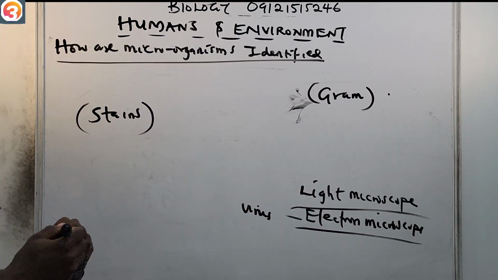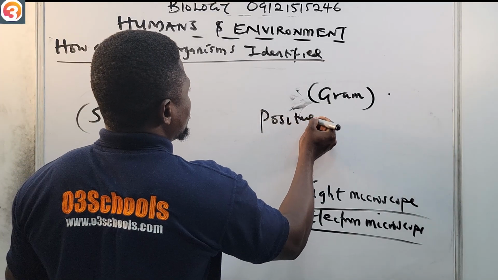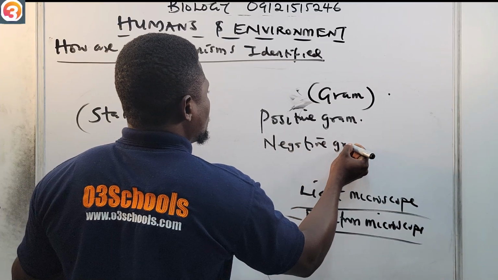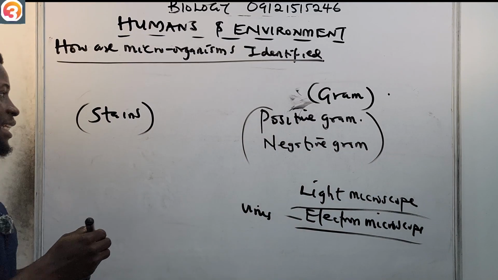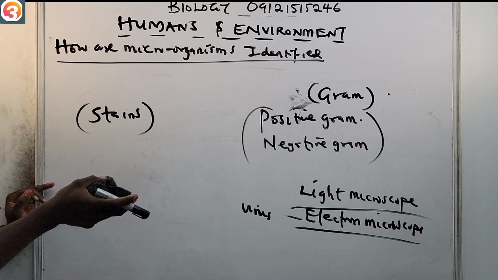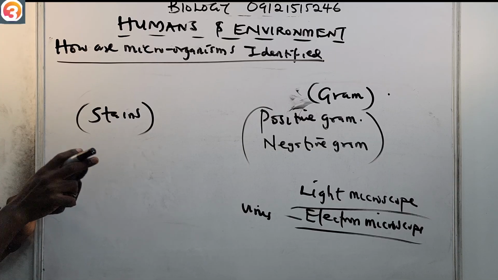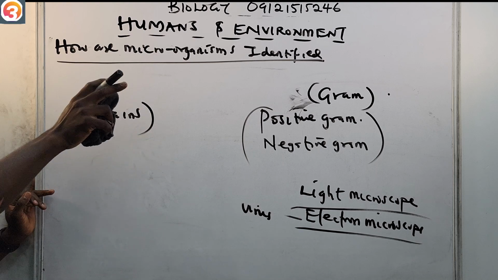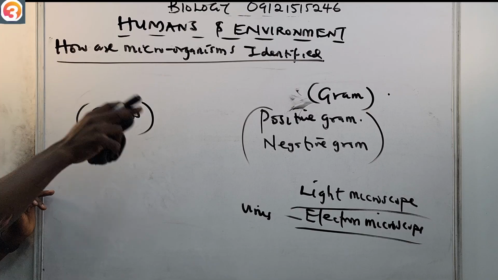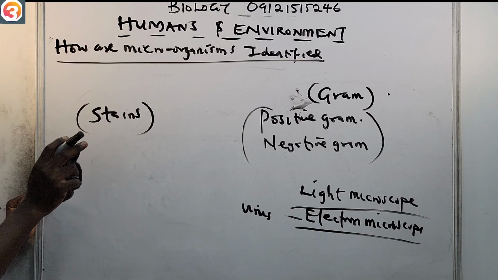This Gram stain divides the microorganisms into Gram positive and Gram negative. So different types of stains are used for identifying different types of microorganisms. A common example of those stains is the Gram stain. What does the Gram stain do? It divides the microorganisms, or the bacteria, into Gram positive and Gram negative bacteria. So that is that about Gram stains.